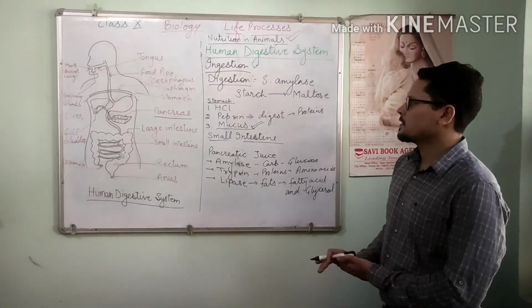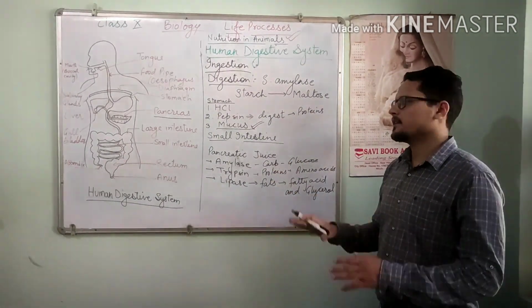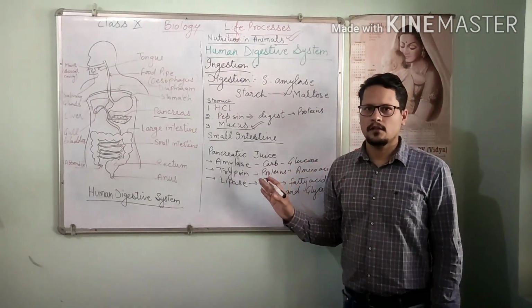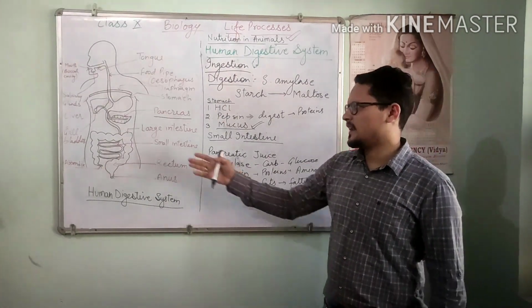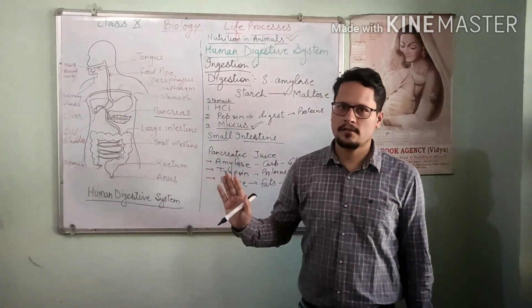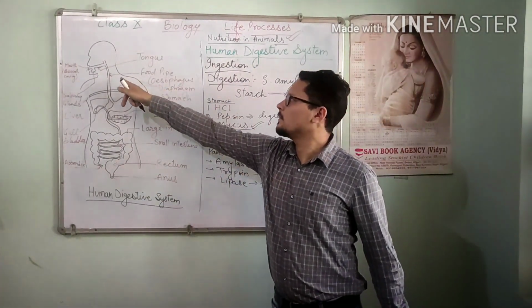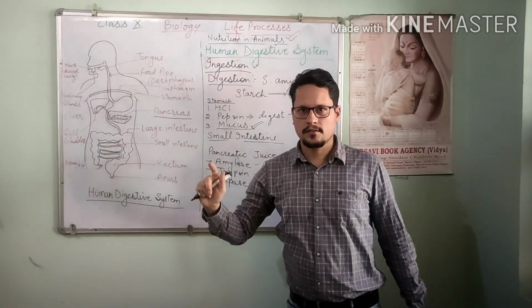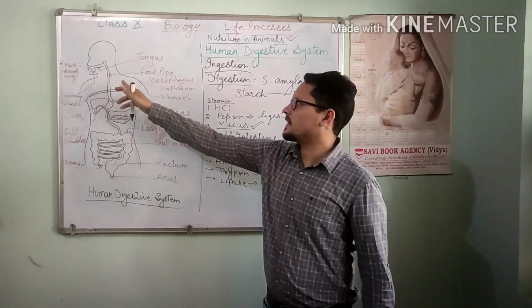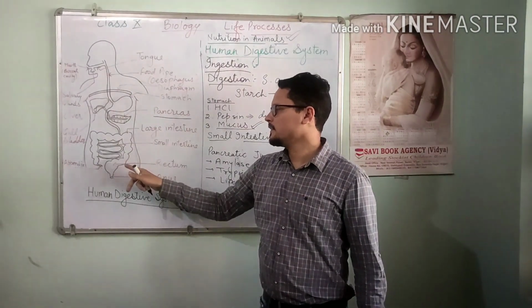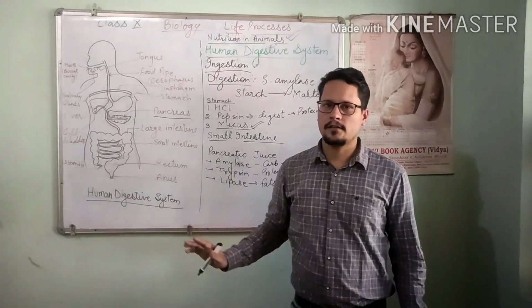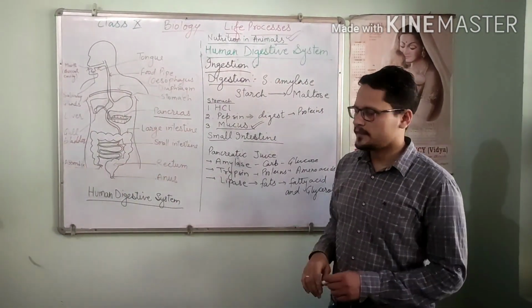Okay, so digestion is completed in the small intestine. No further digestion takes place in the large intestine, rectum and anus, and also in the esophagus. I am repeating, in the esophagus, large intestine, rectum and anus, no digestion takes place.